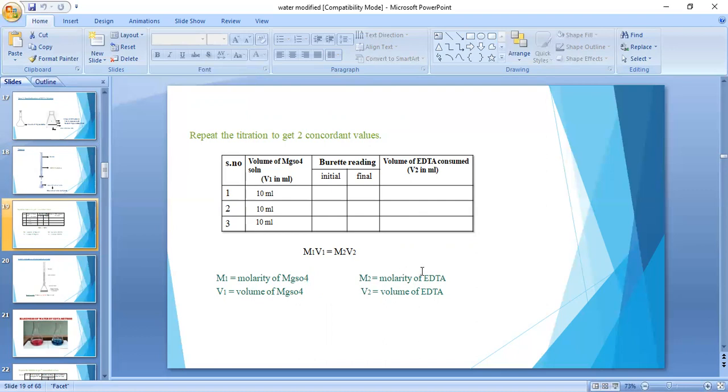The molarity of EDTA, M2, is to be determined, and V2 is the volume of EDTA consumed in the titration. Substituting everything, M2 = M1V1 by V2. When we substitute the concordant values, we get the molarity of EDTA.